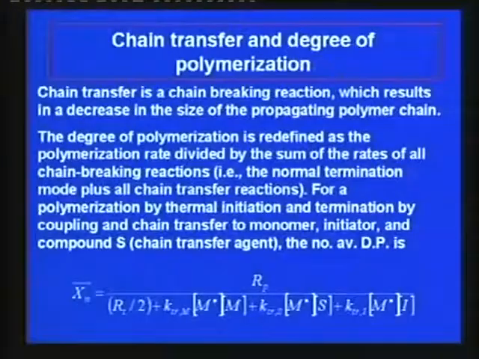That means, to calculate the number average degree of polymerization involving various transfer reactions, you have to consider this relation. It seems complicated or clumsy, but it is not at all. It is a very simple thing. Is it not visible on the screen? I am sorry, then I am writing.